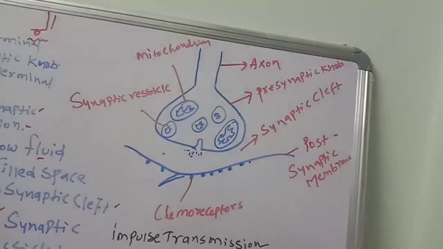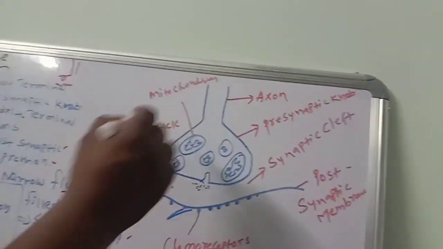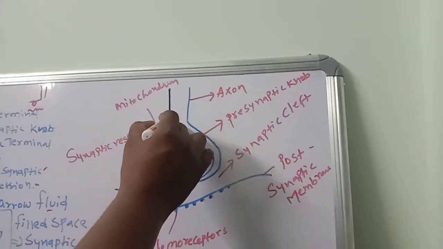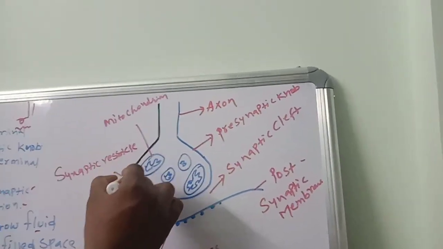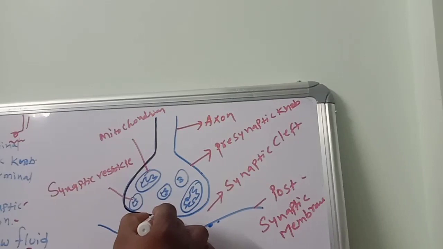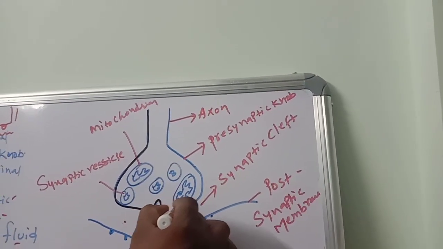See the picture, you will understand. Very, very important. First, what you have to remember is this is the axon. The axon terminal is called the synaptic knob. What do you call this particular part?